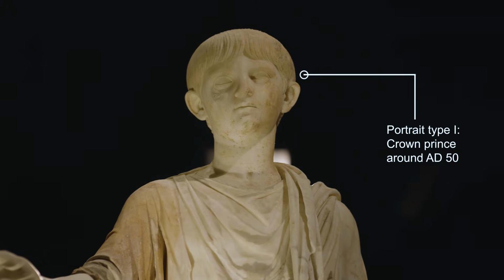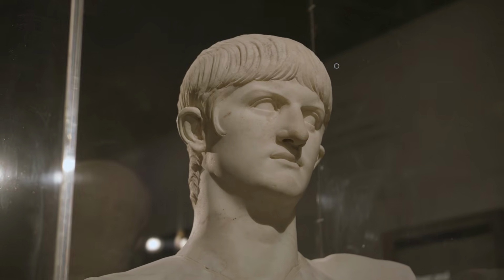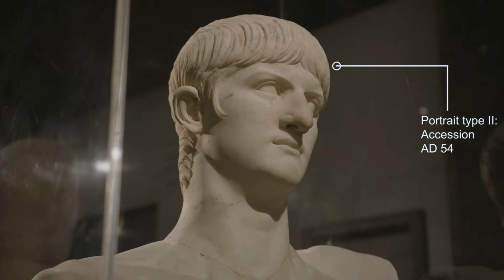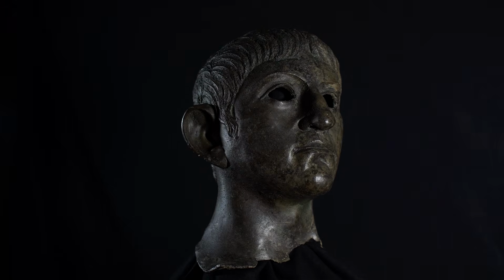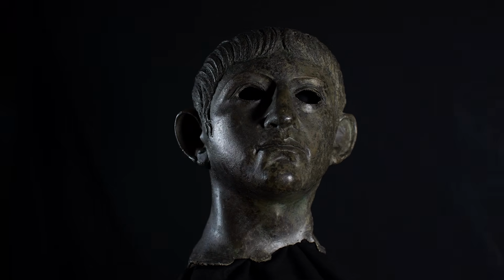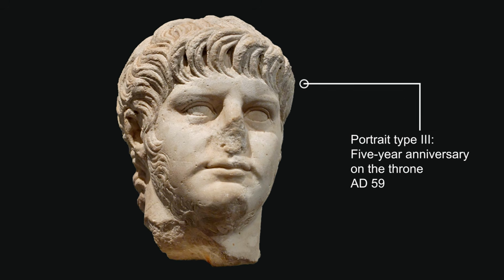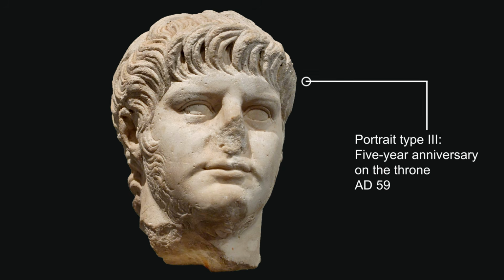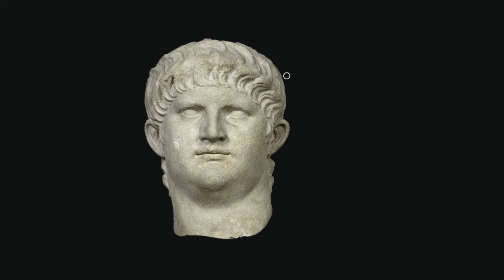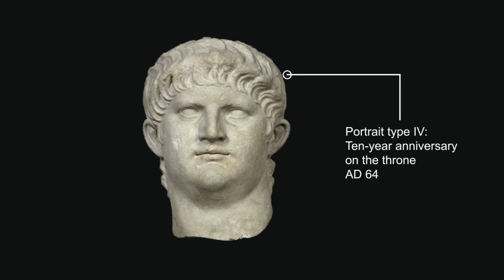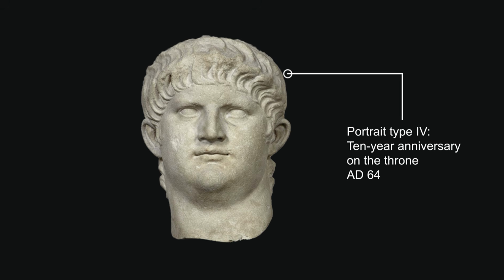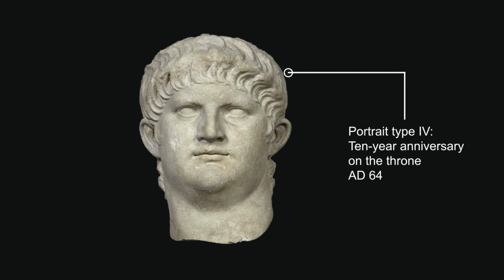The next big occasion was in AD 54, when he became emperor after Claudius's death. This portrait here, a bronze head, clearly belongs to Nero's second type, so the type created in AD 54. The third type came in AD 59 for his 5-year anniversary on the throne, and then probably the last type in AD 64 for his 10-year anniversary on the throne. These are the big occasions that mark an emperor's reign. This gives us a fairly good indication when this was produced, AD 54 to 59 roughly.